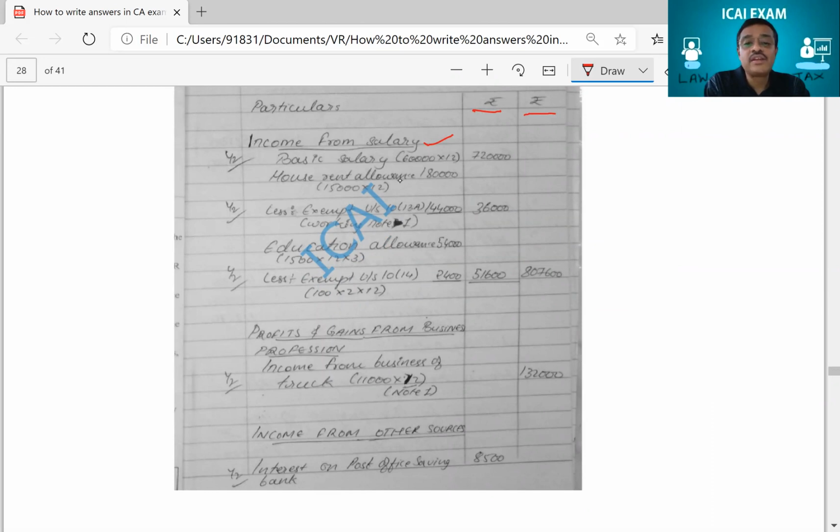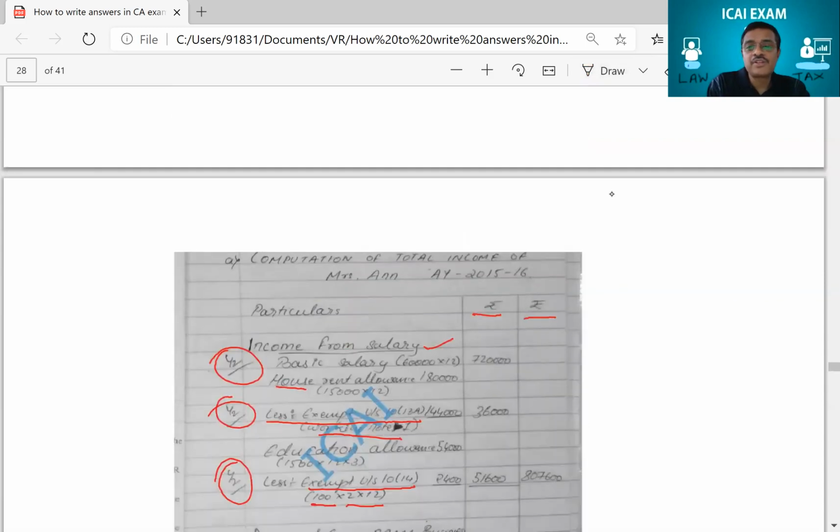Neatly the student has written and left a little gap. See, for writing this much, the examiner has given half mark. For writing that the HRA has got an exemption under 10(13A) with a working note, the examiner gave half mark. For writing that you have got education allowance and you can claim exemption under section 10(14) for 100 rupees into 2, for 2 children for 12 months, half mark. Can you see this? So beautifully, this person has got.